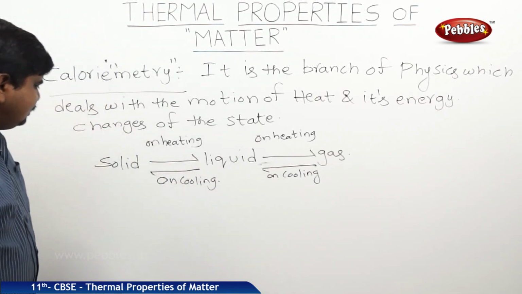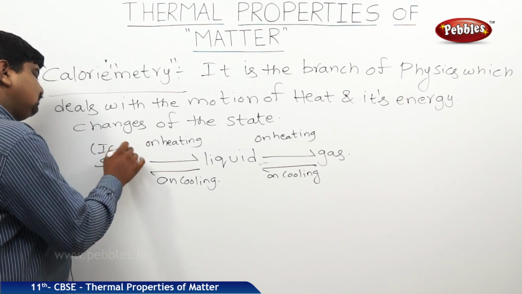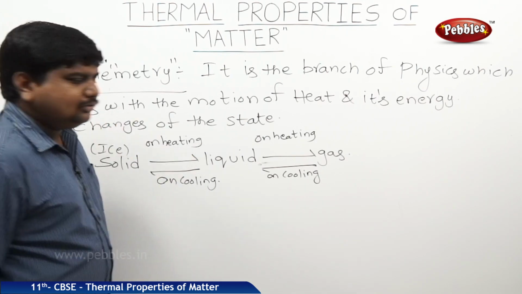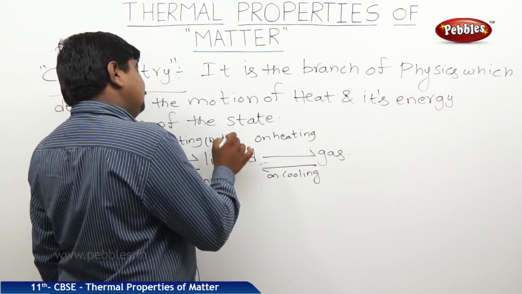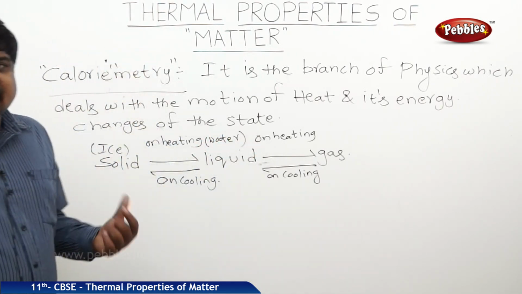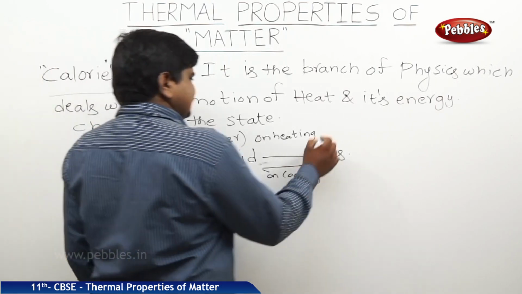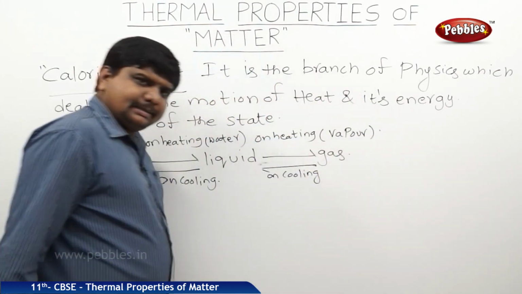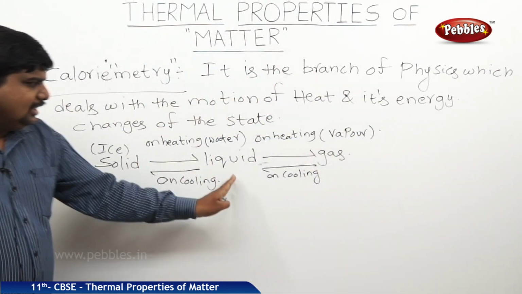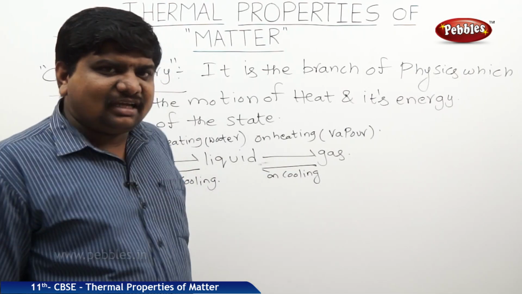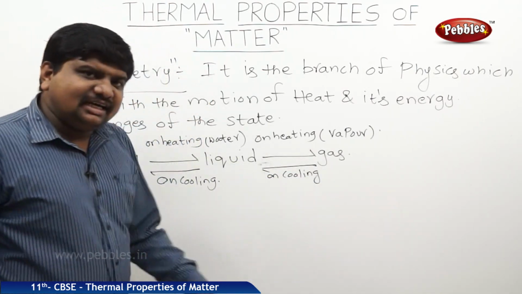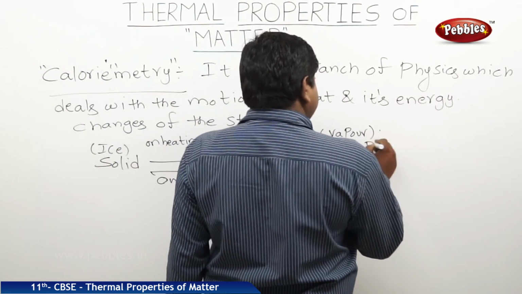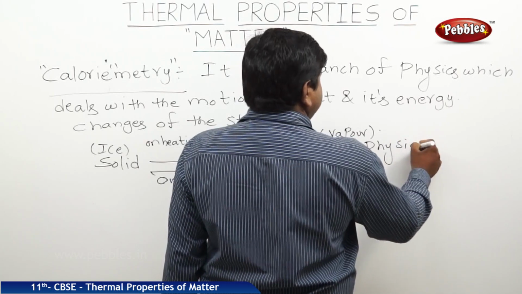See some examples. Solid ice. When you heat the ice in a kettle, it will convert to the liquid state, nothing but water. If you keep heating the water continuously, it will attain the gaseous state, nothing but vapor. Therefore, from solid to liquid and liquid to gas, the physical quantities of the matter change. That's why this change is called a physical change.